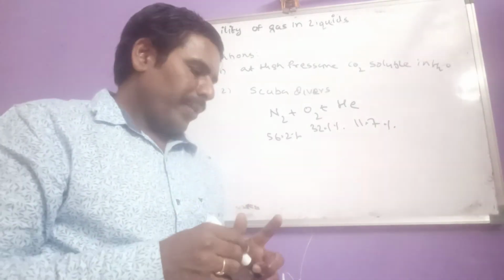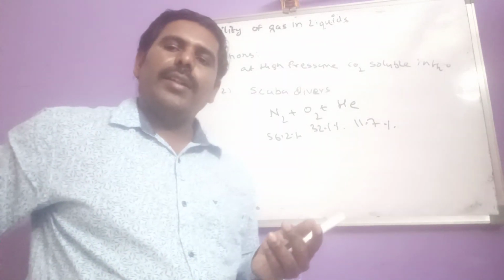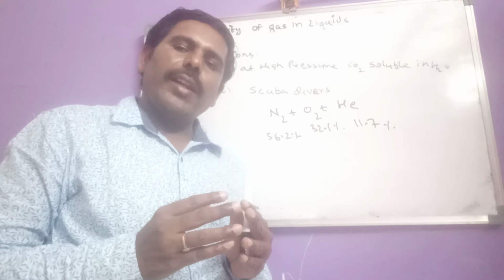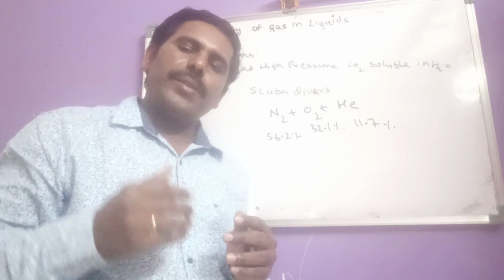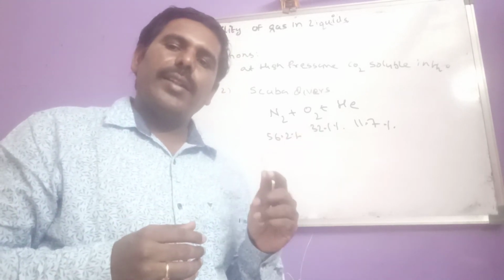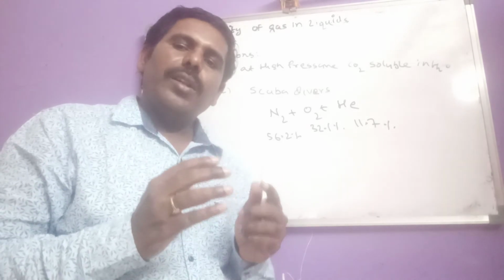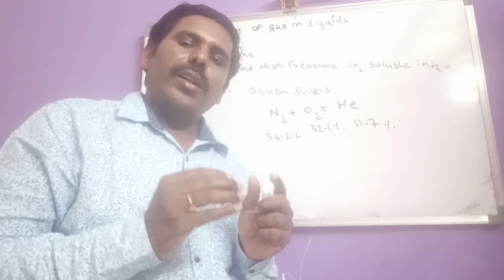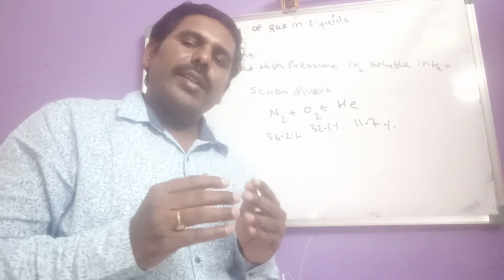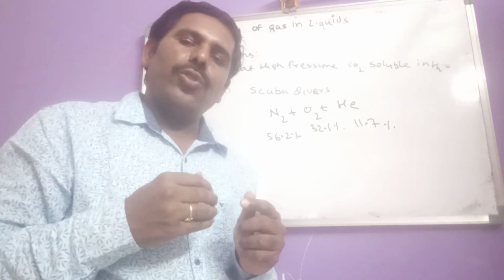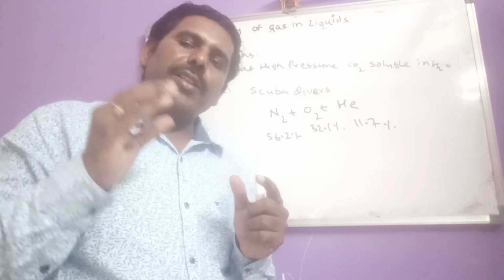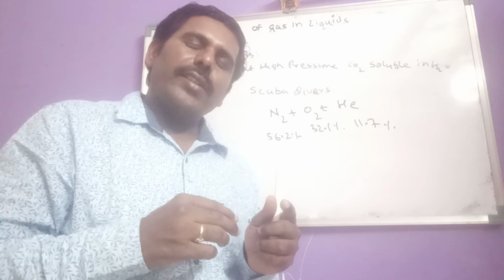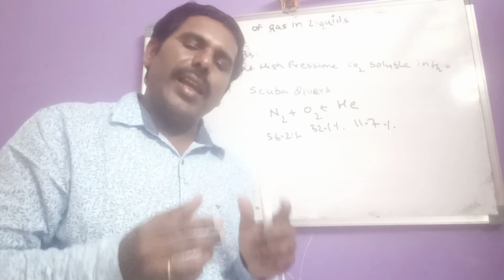not complete atmospheric air. And also another effect: the people who are living at higher altitudes, or climbers, suffer from one disease known as anoxia. Why? Because at higher altitudes atmospheric pressure is less, so the amount of oxygen dissolved in blood is less.